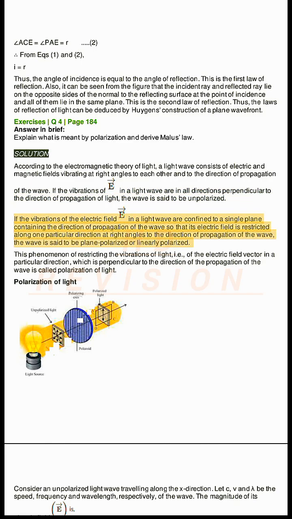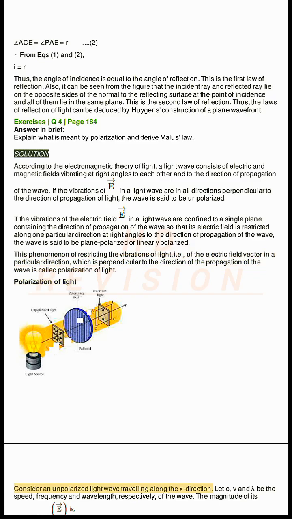If the vibrations of the electric field in a light wave are confined to a single plane containing the direction of propagation of the wave, so that its electric field is restricted along one particular direction at right angles to the direction of propagation, the wave is said to be plane polarized or linearly polarized. This phenomenon of restricting the vibrations of light, i.e., of the electric field vector, in a particular direction perpendicular to the direction of propagation of the wave, is called polarization of light.